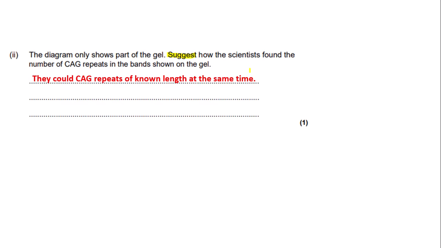They could use CAG repeats of known length at the same time. So if we put in CAG repeats that have a lower length, so under 35 or 36, which will indicate non-Huntington's disease, then we can compare that to the individuals in our experiment. If they have a higher number than our known length CAG repeats, we can evaluate whether they will develop Huntington's disease. And we do this at the same time to allow comparisons as well.